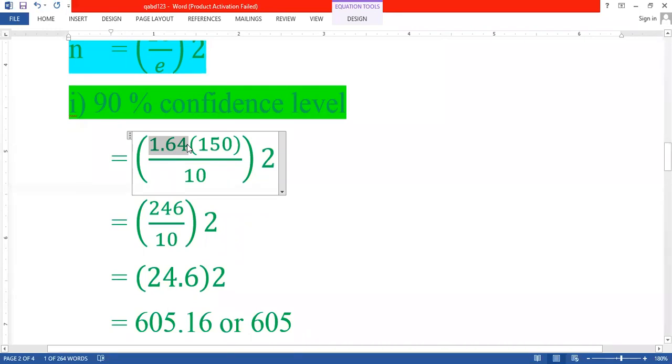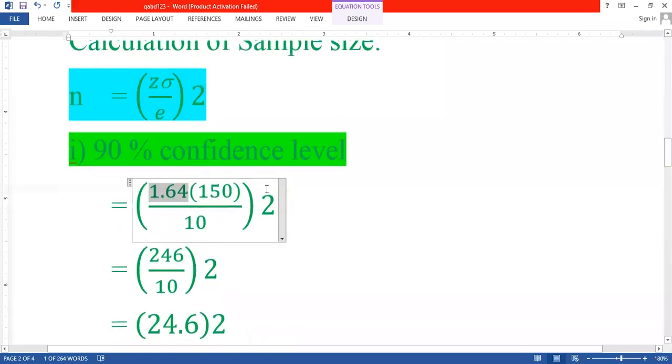Coefficient is 1.64, and after this the standard deviation they have given is 150. Standard deviation they have given is 150.